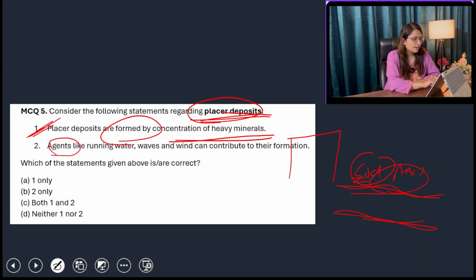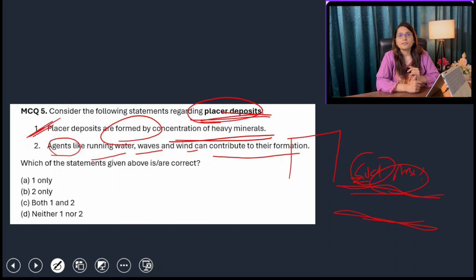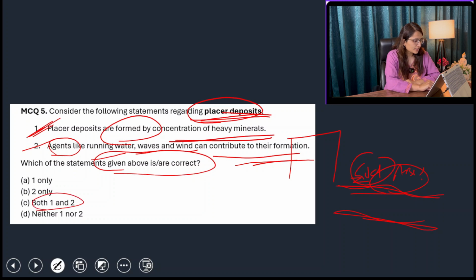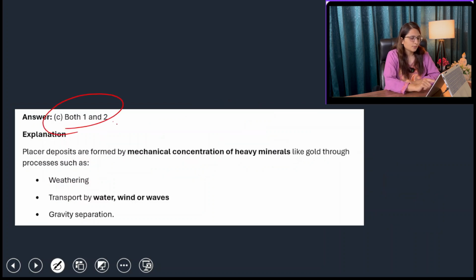So agents like running water, wave, wind can contribute to their formation. Then the answer is yes. Weathering and mass movement, and anything else, the exogenic forces are responsible for their movement from one particular area to another. So yes, both these statements are correct. Which of the statements above is correct? The answer will be C, both 1 and 2.